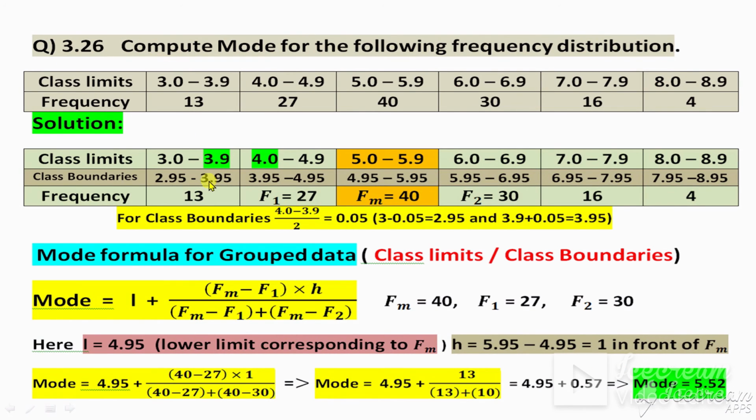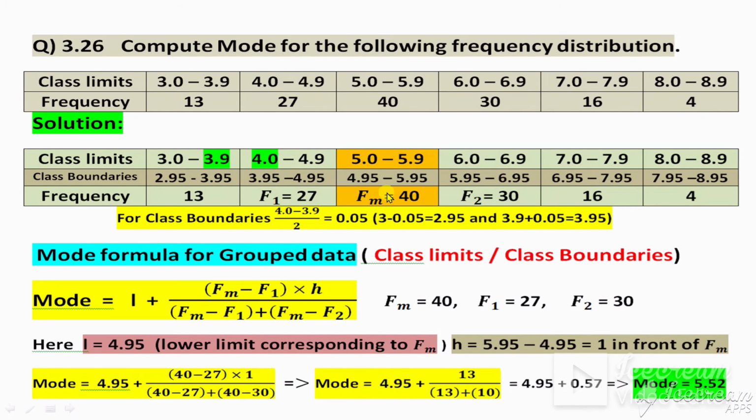These are long questions, important long questions. Compute mode for the following frequency distribution. This is a question. Now this question we can write again, but in this question these are class limits, these are not class boundaries. Why? Because these two are different. This is 3.9, it is 4, it is 4.9, it is 5. These are different, so first make them the same class boundaries.